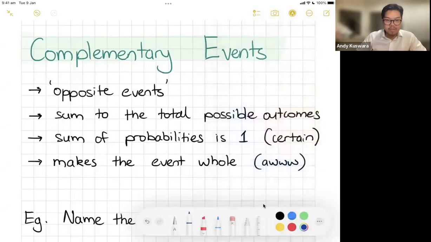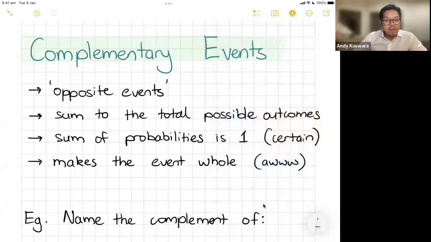We've got a cute one today. It's called complementary events. Oh, they complement each other. Now, complementary events, complement kind of means they're just the opposite events. Okay, so I'll explain, we'll do examples, but they just mean they're opposite events. Now, these complementary events, they always sum to the total possible outcomes. And that means the sum of their probabilities is one. And the reason that it's called complement is just it kind of makes the event whole.